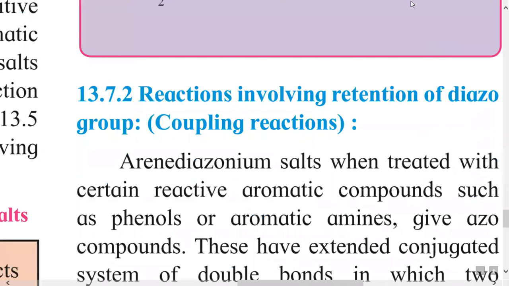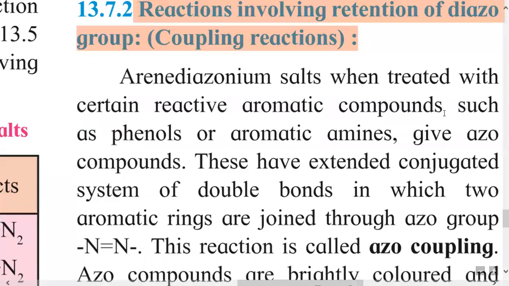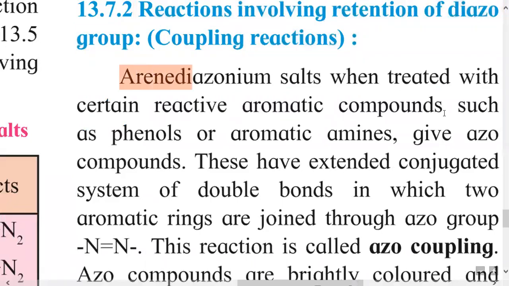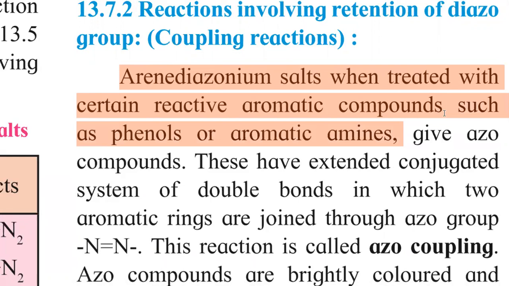Now we will study the second type of reactions of aryl diazonium salt, that is the reactions involving retention of the diazonium group, also called coupling reactions. Here the arene diazonium salt, when treated with certain reactive aromatic compounds like phenol or aromatic amine, gives azo compounds.